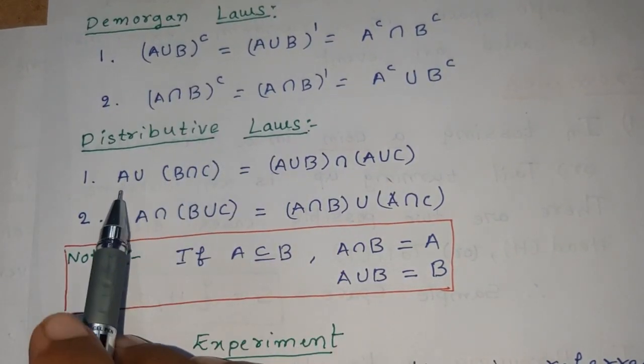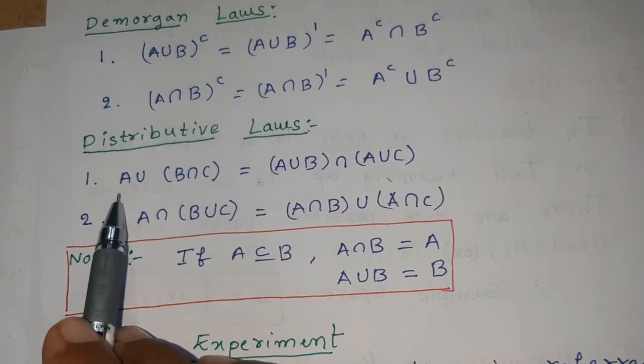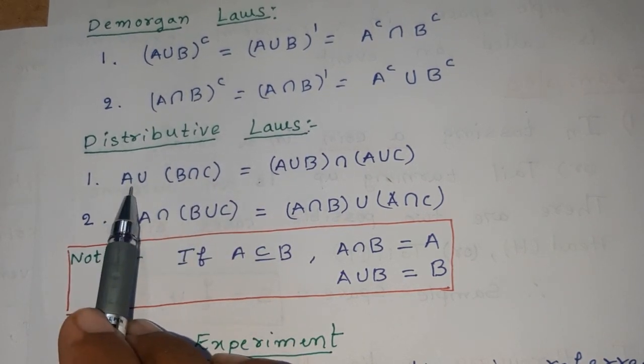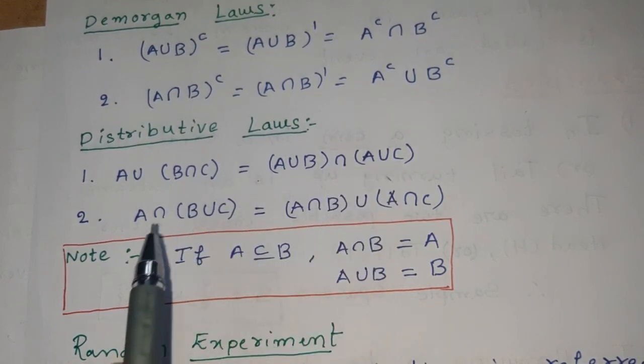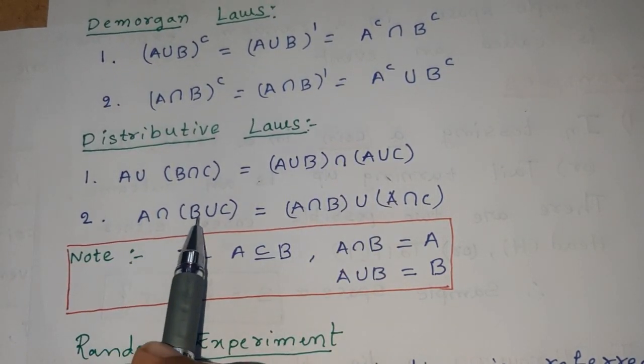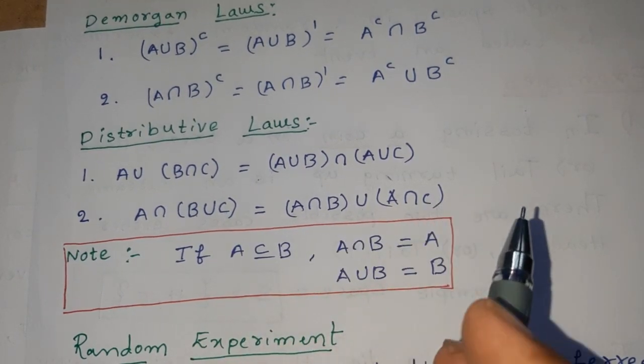Distributive laws. A union (B intersection C) is equal to (A union B) intersection (A union C). A intersection (B union C) is equal to (A intersection B) union (A intersection C).